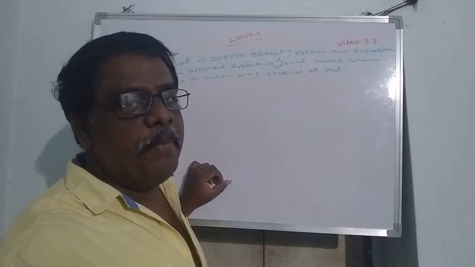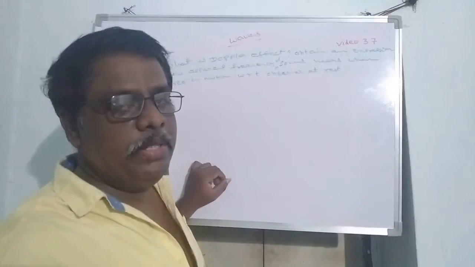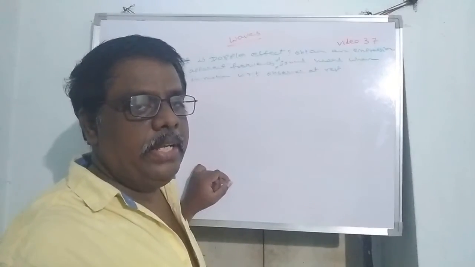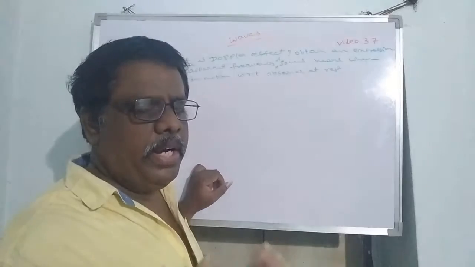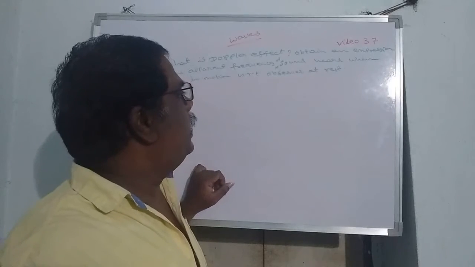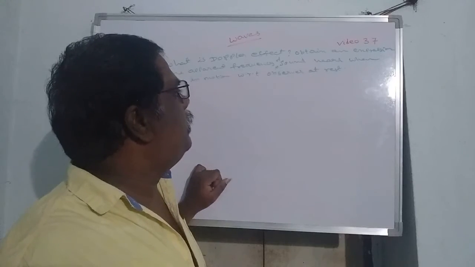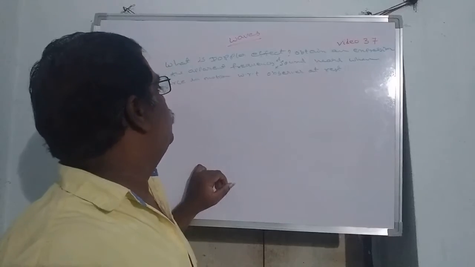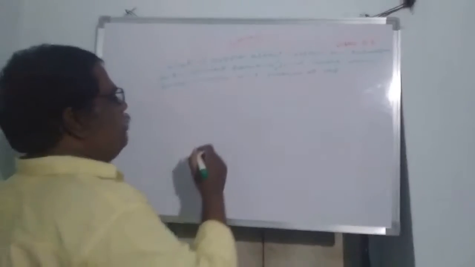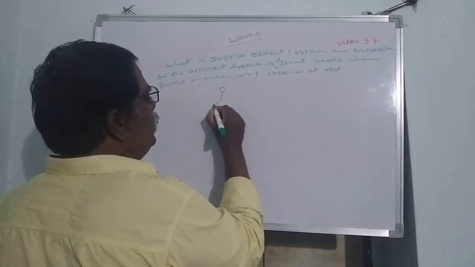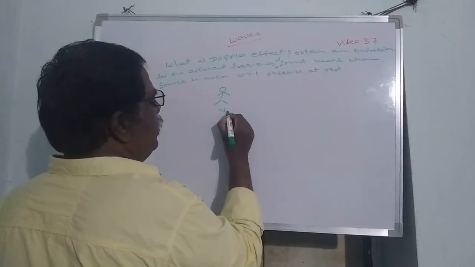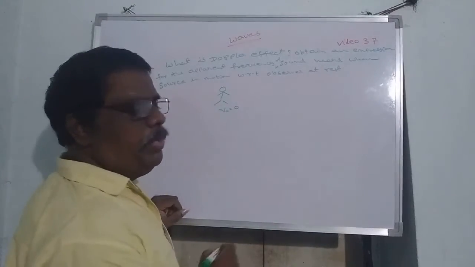So what is meant by apparent frequency? Generally, frequency means the number of oscillations or cycles completed in 1 second. Okay, let us see what it will be. Sound heard when the source is in motion towards the observer at rest. Let us say he is an observer at rest. Velocity of the observer will be 0.